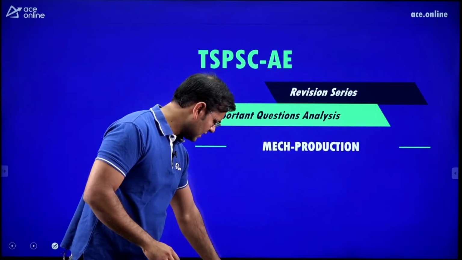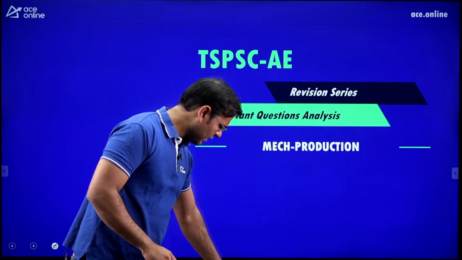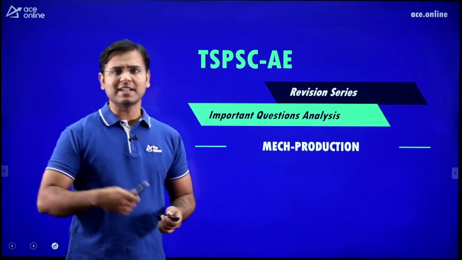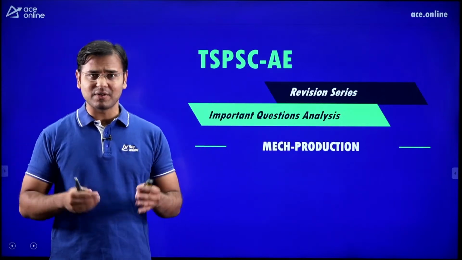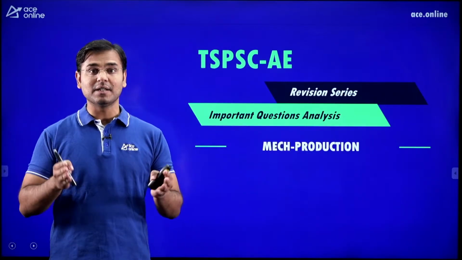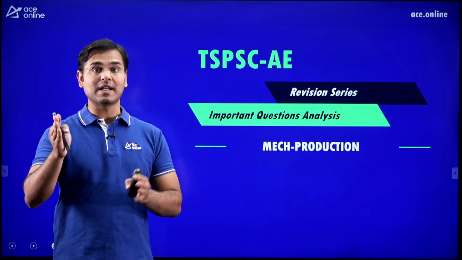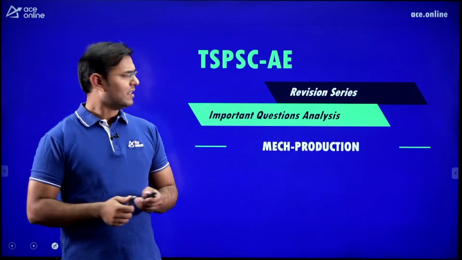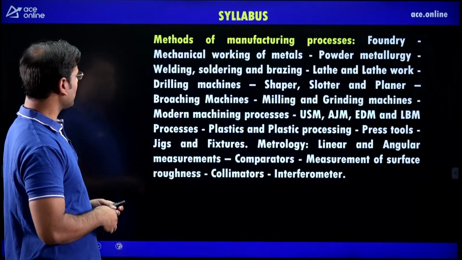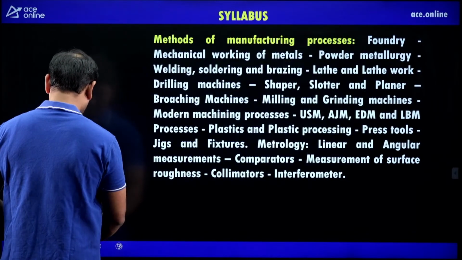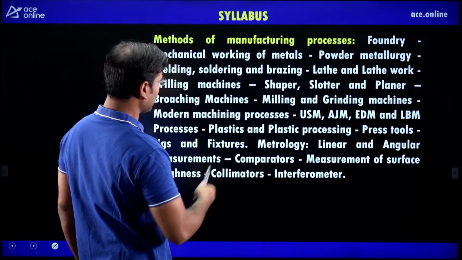You can see that for the production, one session is already completed, and the weightage and all the things are already said by my colleague Madhushekar sir. You can go there and check the weightage, right? Now see in this session how many chapters I am going to cover. Just see here the methods of manufacturing process.